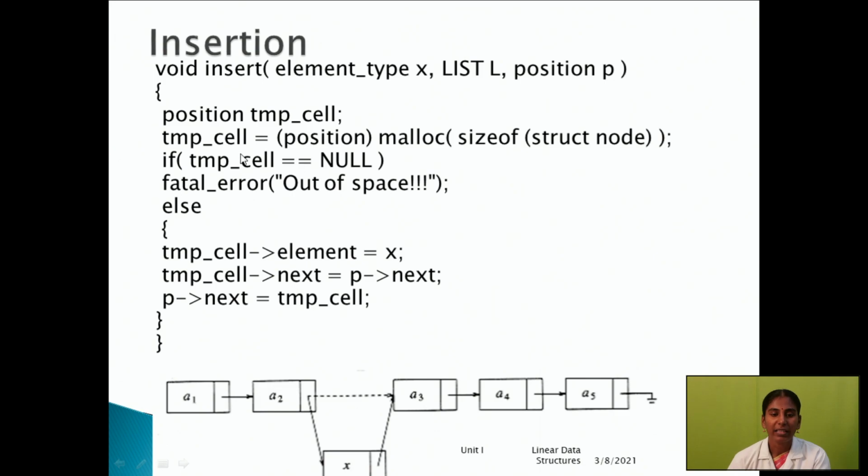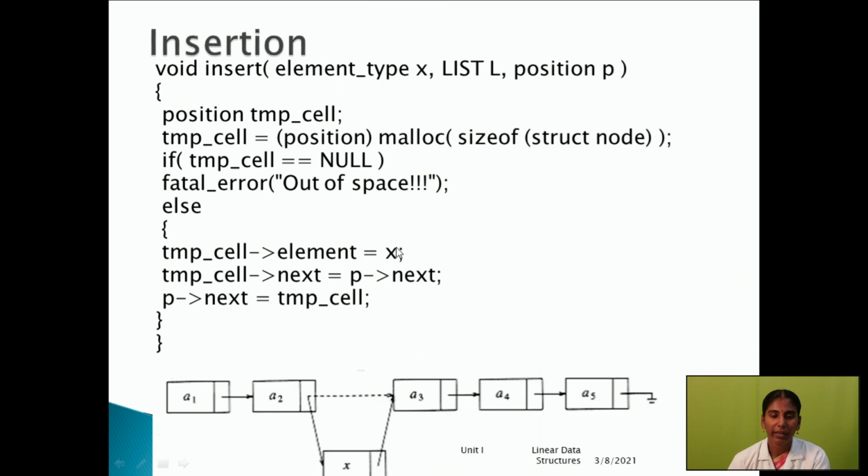Next we have to check whether the list is empty or full. So we use an if statement here: if temporary cell equals null, and the condition is true, it will display out of space. Or else, what will work?